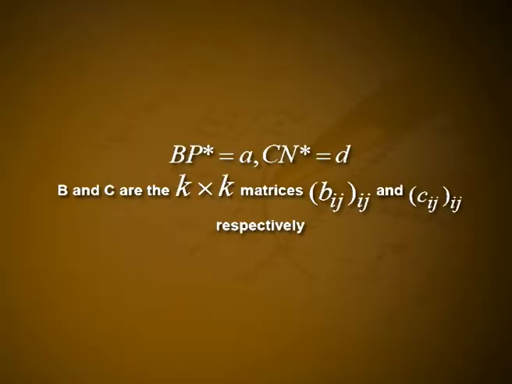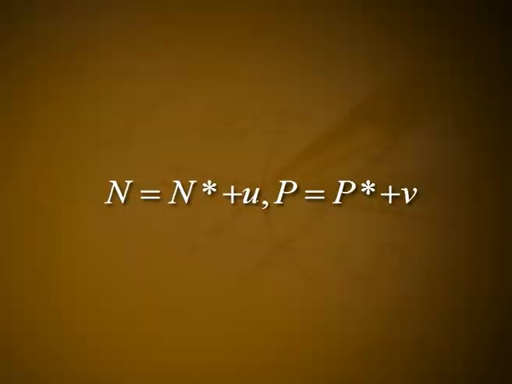Or in vector notation with n*, p*, a and d column vectors, we have Bp* equal to a and Cn* equal to d, where B and C are the k by k matrices b_ij and c_ij respectively. On linearizing about n*, p* by setting n equal to n* plus u and p equal to p* plus v, where |u|, |v| are small compared with |n*| and |p*|,